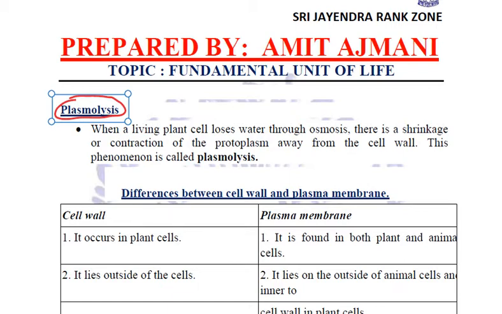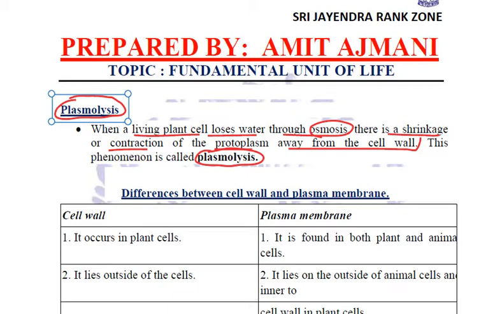Whenever a living plant cell loses water through osmosis, the water is going out, so there will be a shrinkage or contraction of the protoplasm away from the cell wall. This phenomenon of contraction of protoplasm away from the cell wall is called plasmolysis.